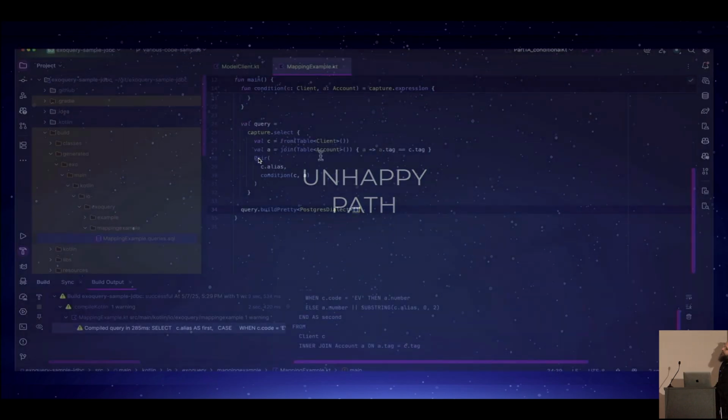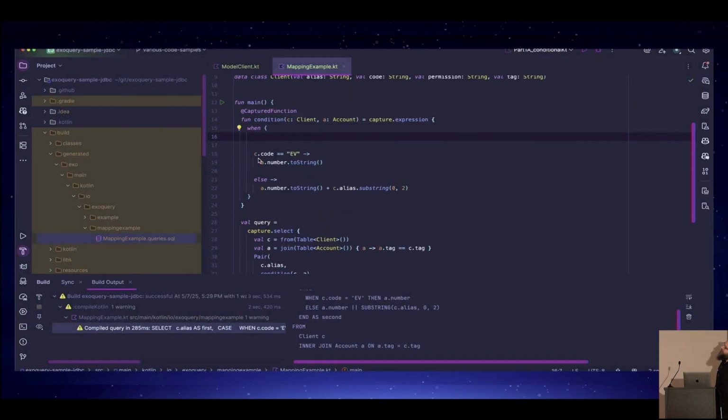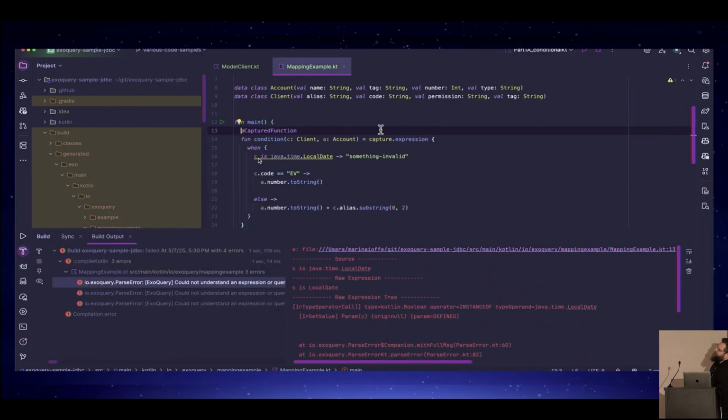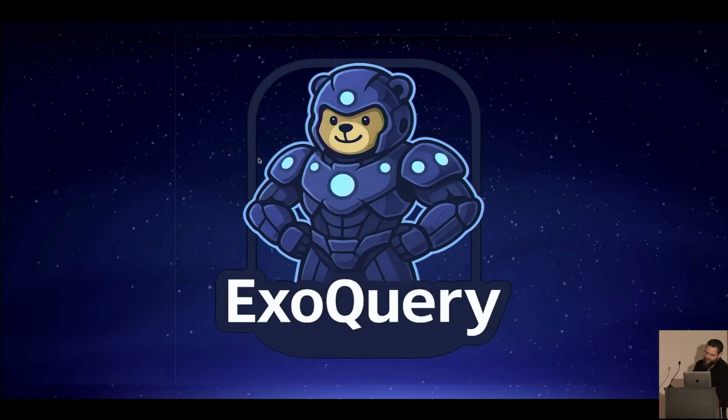The unhappy path. Let's look at the unhappy path. Let's try to do a type check inside of here, and there it is. It will immediately give you a compile time error. The second that you do something that I cannot translate into SQL, you immediately get a compile time error.